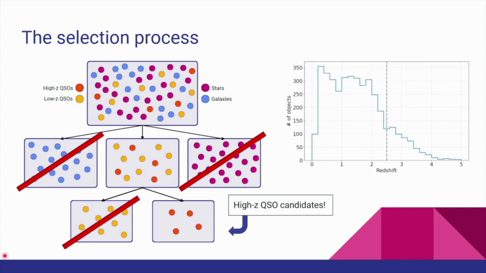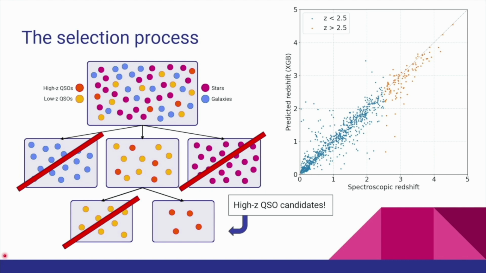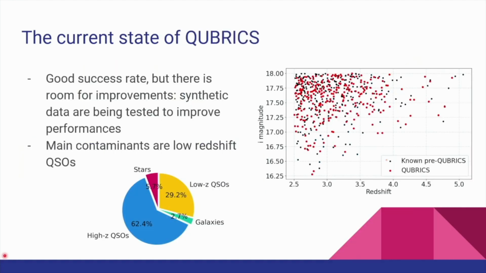This second step, in particular, is not trivial. As you can see from the histogram on the slide, our training dataset is heavily skewed toward low-redshift objects, and this skewness degrades the performances of our selection algorithm. We found out, however, that oversampling techniques were useful to recover some of the lost performances. As a final step, once we have a sample of high-redshift QSO candidates, we apply once again the XGBoost to estimate a redshift for each candidate.